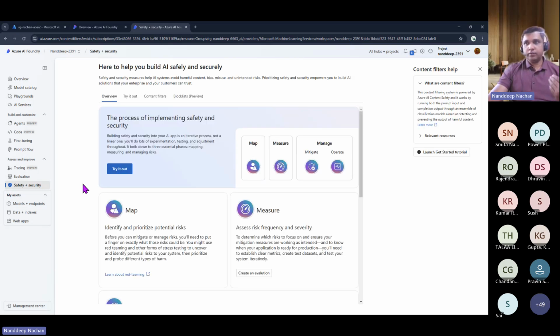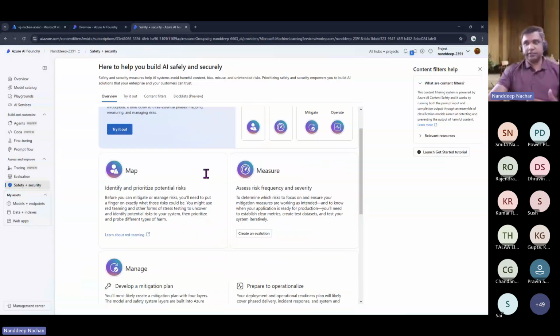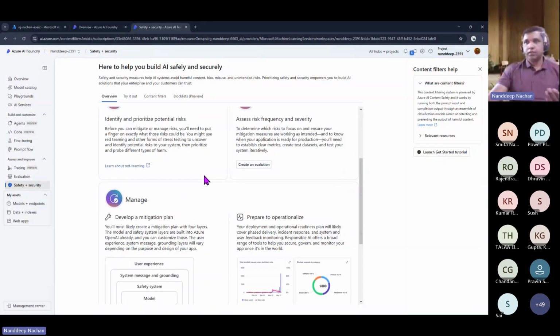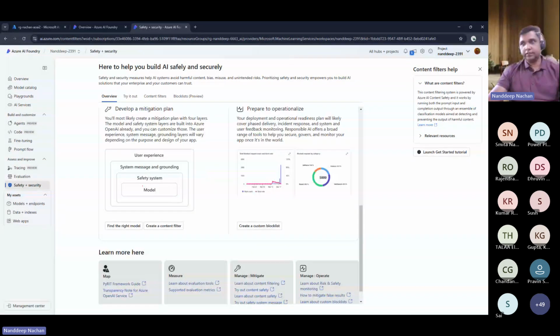Whenever there is any communication happening between the agent and the human being, there are some mitigation plans that we should follow. First thing is the safety of the model itself. Every model that gets introduced into the Microsoft AI Foundry is being monitored, or at least is already tested on various parameters, and then it becomes available. Second thing is there is a safety system around that, wherein you can define the guidelines.